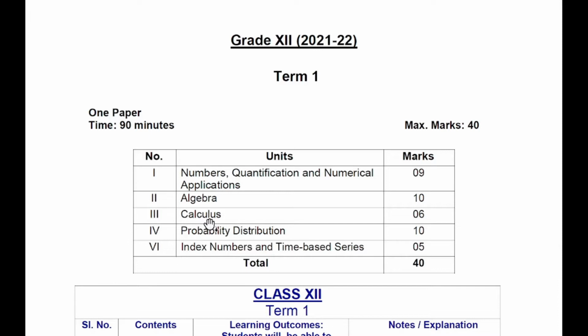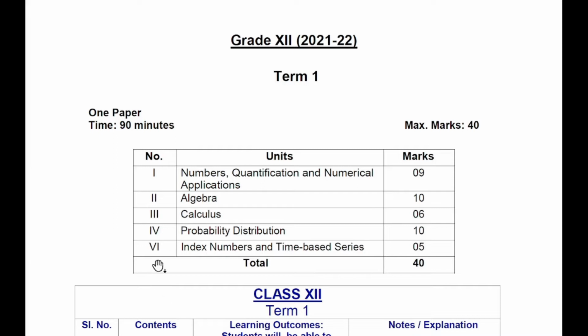In the third unit, calculus, we have some part of the third unit in term 1 and the remaining part in term 2. The allocation of marks for third unit calculus in term 1 is 6. Then we have the fourth unit, which is probability distribution, with the corresponding marks 10.